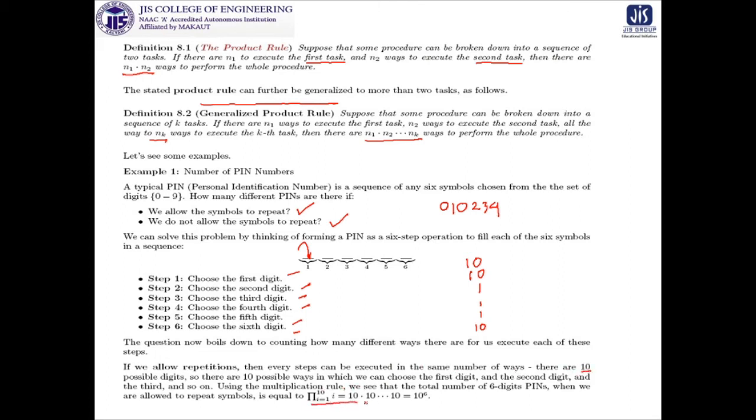So the total number of possible PINs, where we are allowed to repeat symbols, is 10 into 10 into 10, up to 6 times, because it is nothing but 6 boxes with 10 possibilities each. So 10 to the power 6 will be the answer. Now the question is, if we don't allow repetitions, then what will be the case? You have to think about it in the same manner as the last problem discussed.